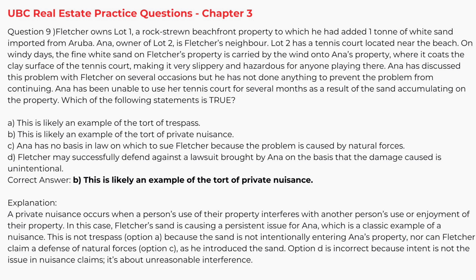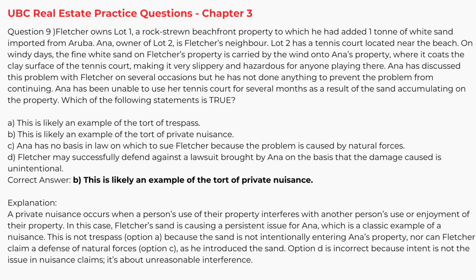Correct answer, B. This is likely an example of the tort of private nuisance. Explanation. A private nuisance occurs when a person's use of their property interferes with another person's use or enjoyment of their property. In this case, Fletcher's sand is causing a persistent issue for Anna, which is a classic example of a nuisance. This is not trespass, option A, because the sand is not intentionally entering Anna's property, nor can Fletcher claim a defense of natural forces, option C, as he introduced the sand.